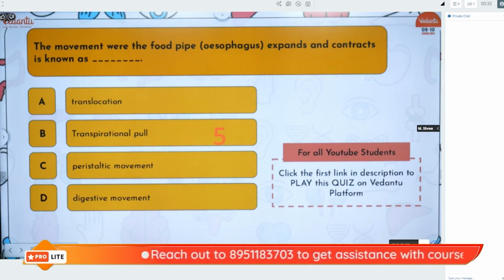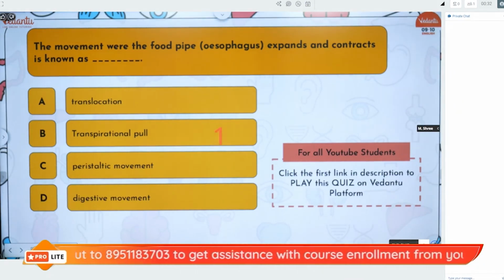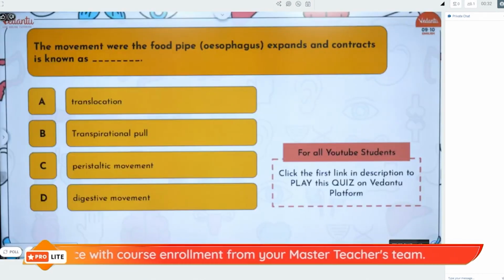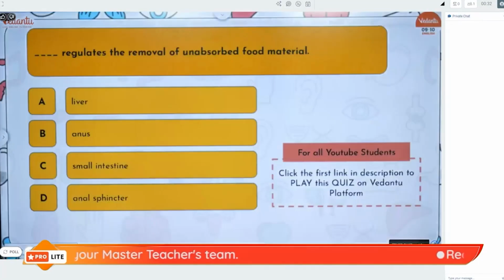This movement runs throughout the alimentary canal. It is the peristaltic movement. Very good. Amazingly awesome. And one more question.